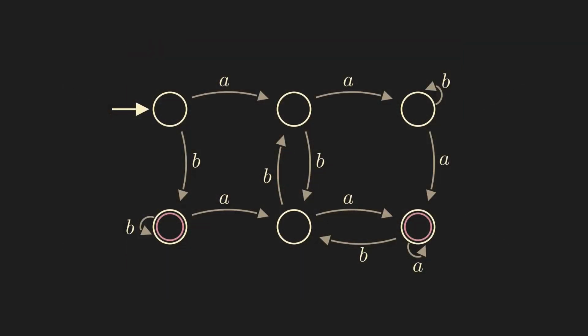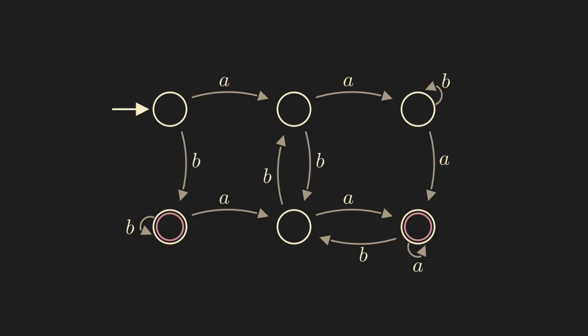More precisely, a DFA consists of a finite number of states, which we draw as circles. One state is labeled as the initial state, and any subset of the states is labeled as accepting, here indicated by pink circles. The arrows are called transitions, and from every state we need exactly one outgoing arrow for each possible symbol in our input strings. For the sake of simplicity, let's assume that our strings only contain the symbols A and B.